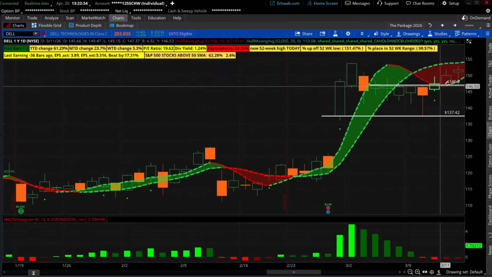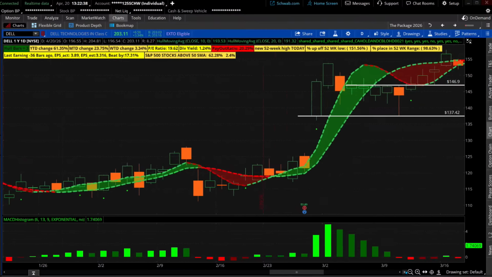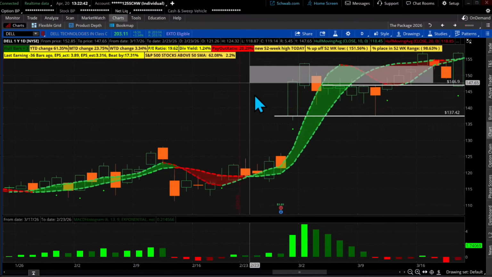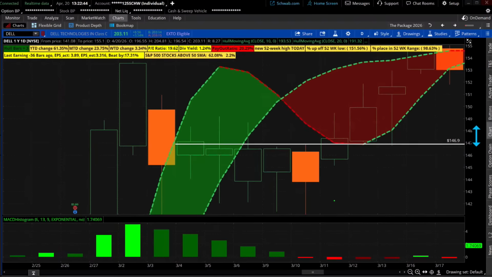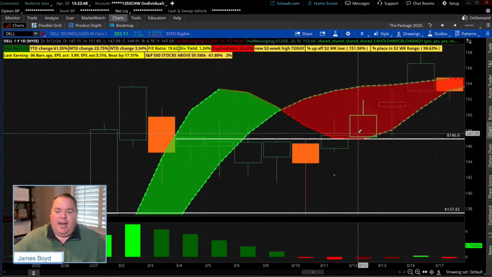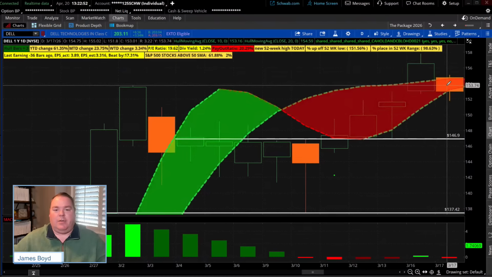So now what you're going to see in this case is it pushes to the upside. And what I want us to watch is when we get these red candles. Let me zoom back in. So now all of a sudden, there was the hold, right? There it is. And it goes up and it goes up and it goes up. And now you get a red candle. So you're thinking about the 5 dip setups.